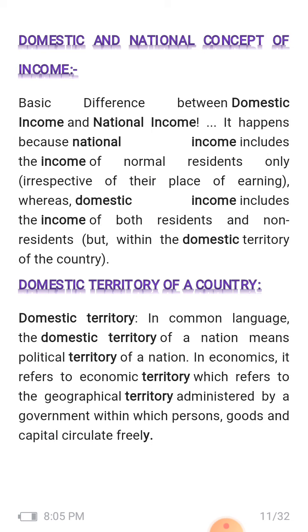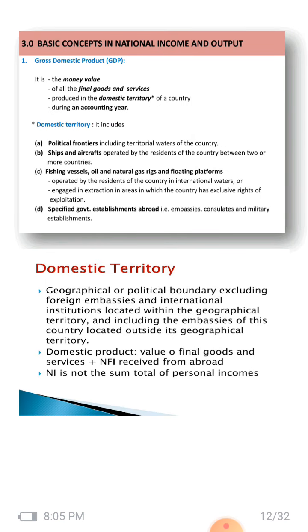Got it? In common language, the domestic territory of a nation means the political territory of the nation. In economics, it refers to economic territory, which is the geographical territory administered by the government within which persons, goods, and capital circulate freely. That is called the domestic territory, right?